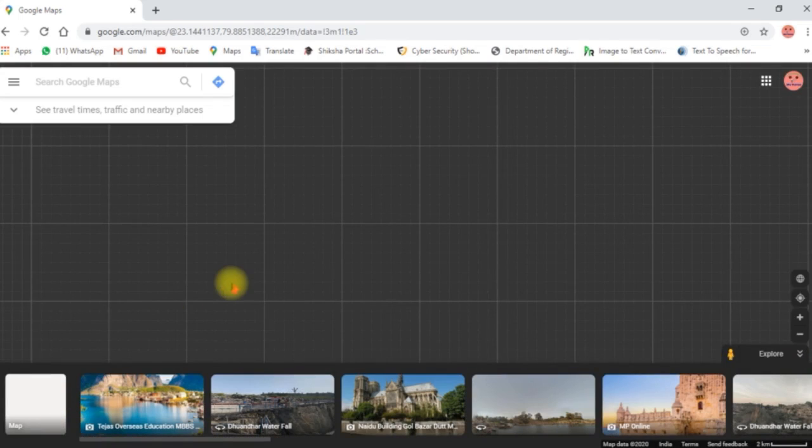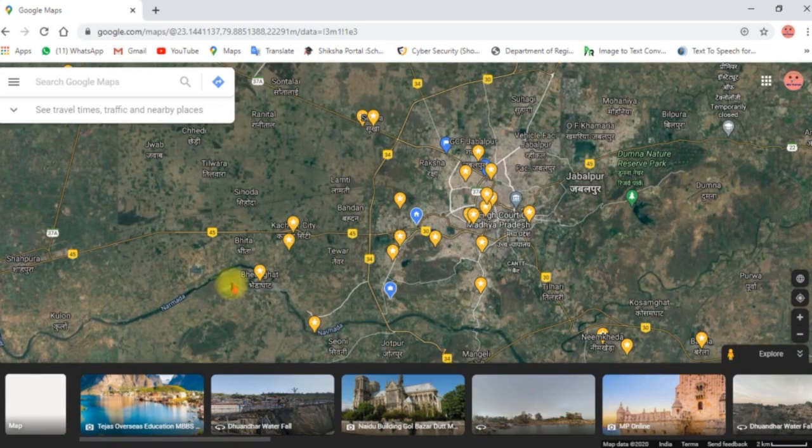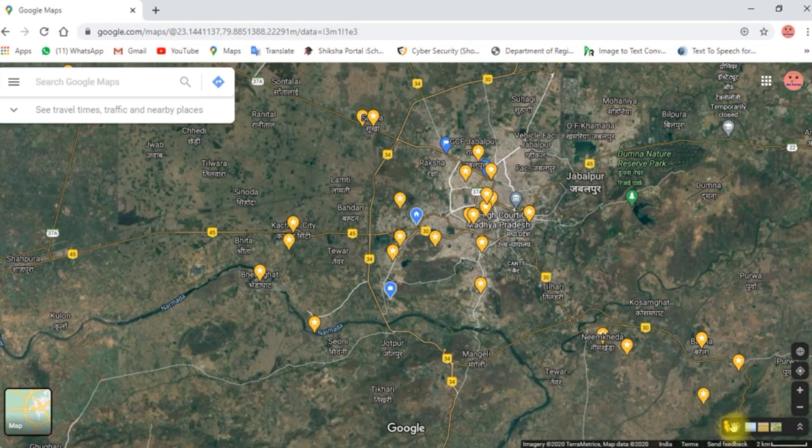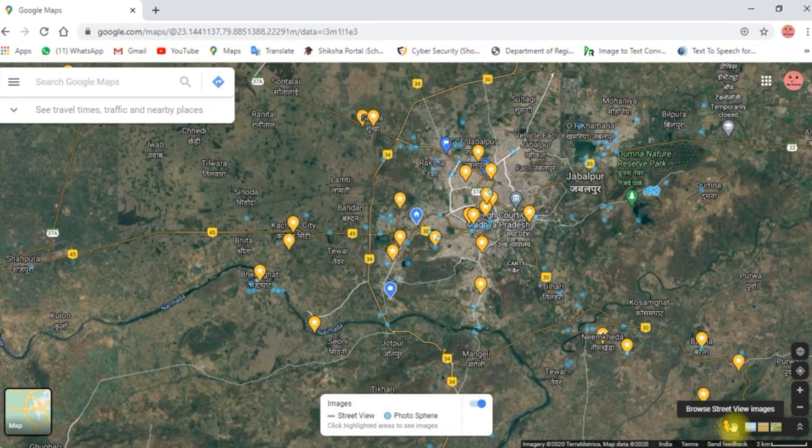When you click on satellite view, you will see the map just as an image captured by satellite. Also check street view, but street view is not available in all places.